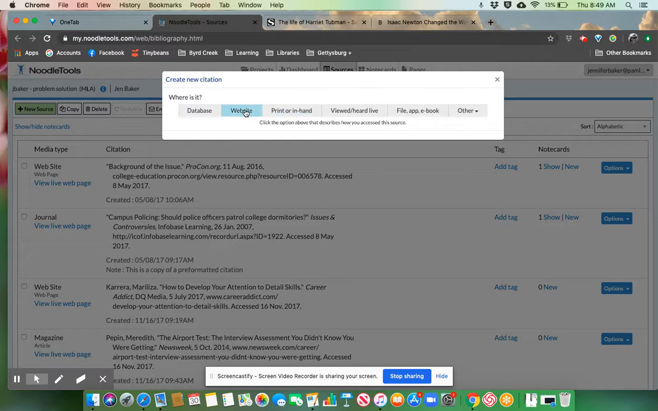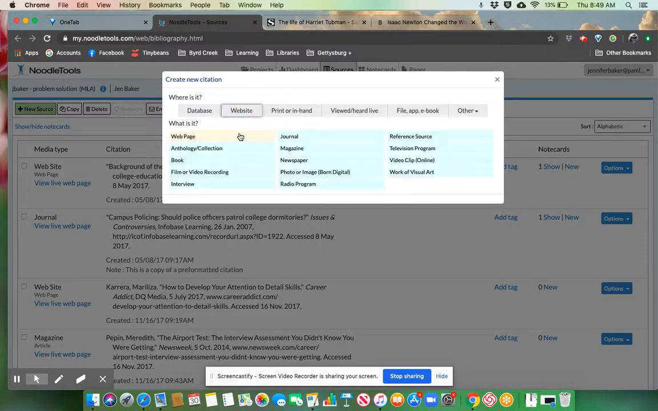And unless you're using NCWise OWL, which most of you are not, you're just going to click on website. Don't worry too much about these. If you're doing an in-person interview or something like that, that's where you would do that. But for most of you, you're doing your research on websites. And don't worry too much about all of these things unless it's very obviously something like this. You can just choose web page. This part of it is not as critical.